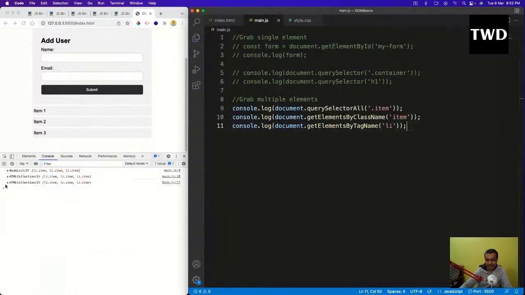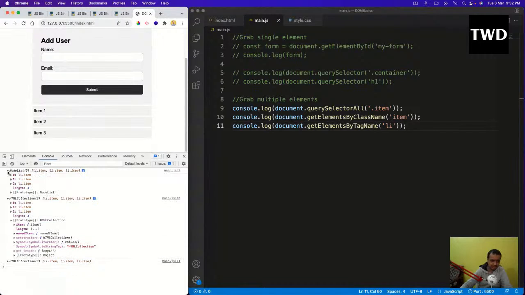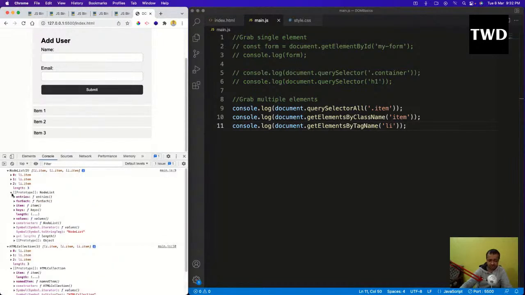See, something known as HTMLCollection is coming. It is not a NodeList, it is the HTMLCollection, and it is actually even worse than NodeList. Why? It doesn't have anything. It is also like an array. You might think it behaves in a lot of ways like an array, but it has got even less. It doesn't have the forEach.